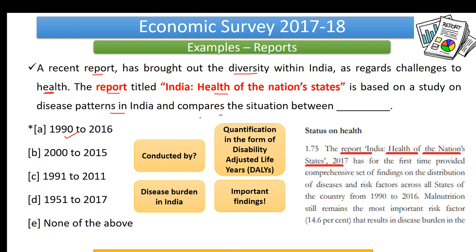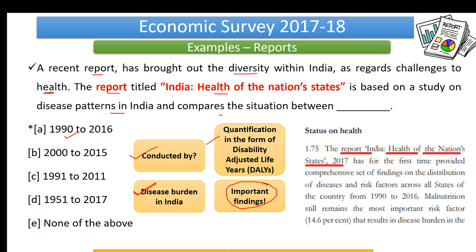So now, what do we need to know? We need to know who has conducted this study and what it actually says. What are the important findings? This study talks about disease burden in India. We need to know the percentages of communicable and non-communicable diseases, all those things would come into play.